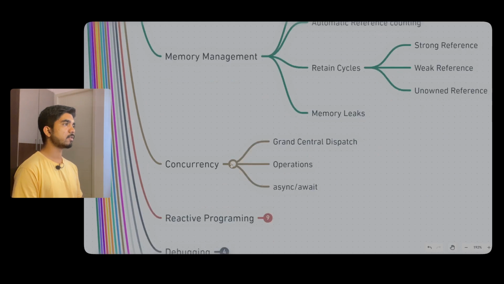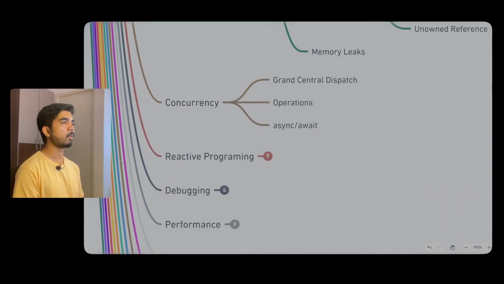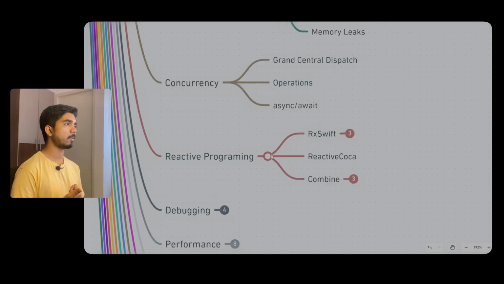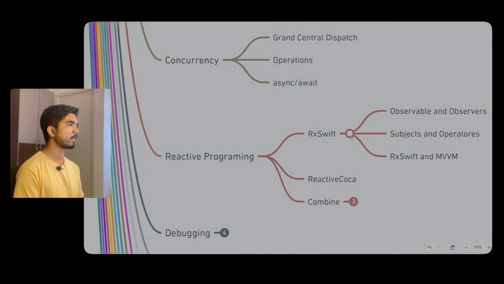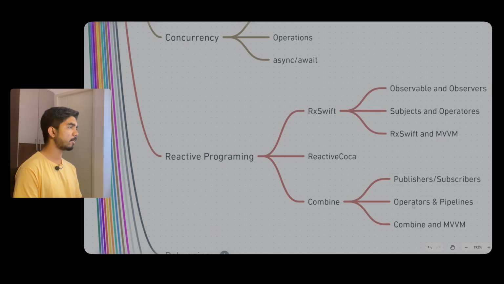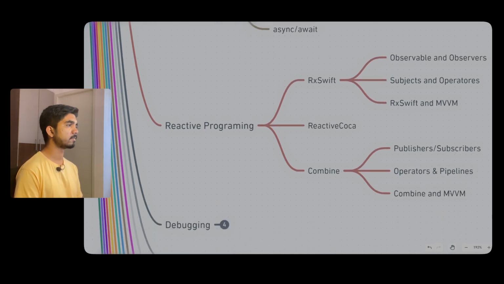Then coming to concurrency. Concurrency is also an important thing that will cover GCD, operation, async and await, so that you can learn much about it. Then coming to reactive programming. Here RxSwift. I haven't studied much about reactive programming, but we'll explore it in future. So Observable and Observer, Subject and Operator, RxSwift and MVVM, ReactiveCocoa. Then Combine also we have, that is Publisher, Subscriber, Operator, and pipeline, Combine and MVVM. I need to explore reactive programming and we'll see it.